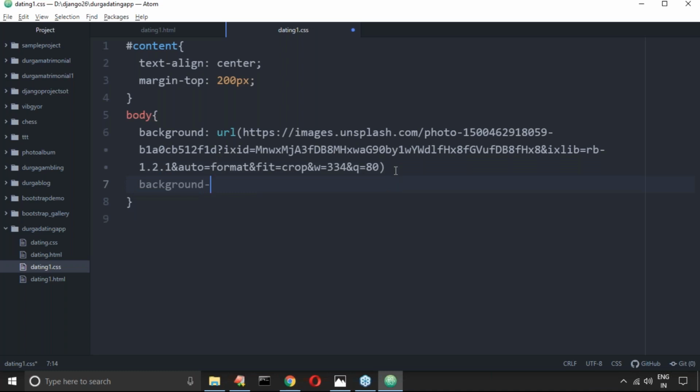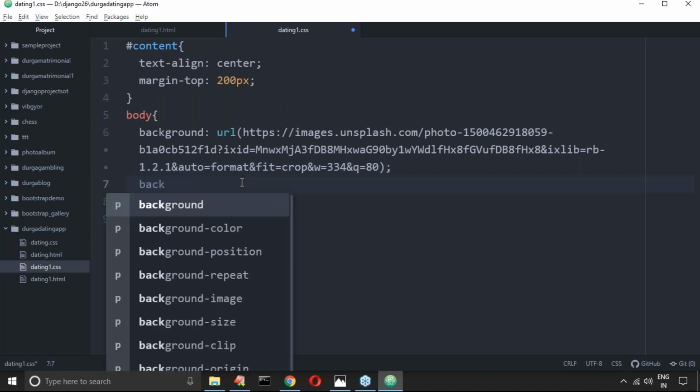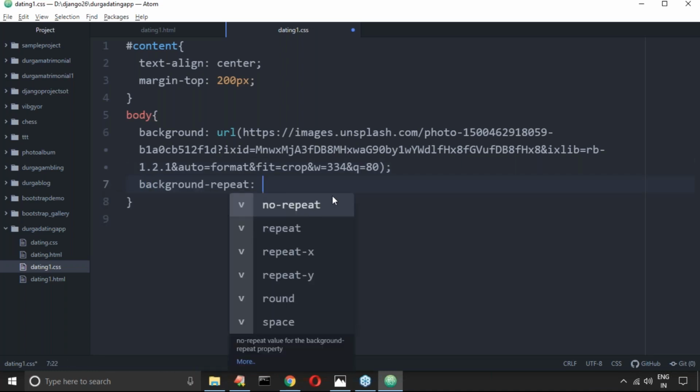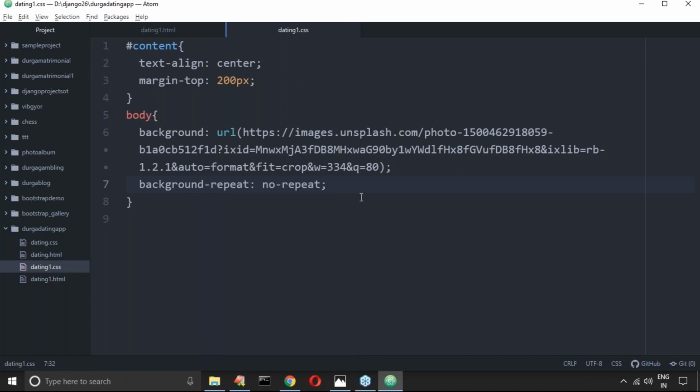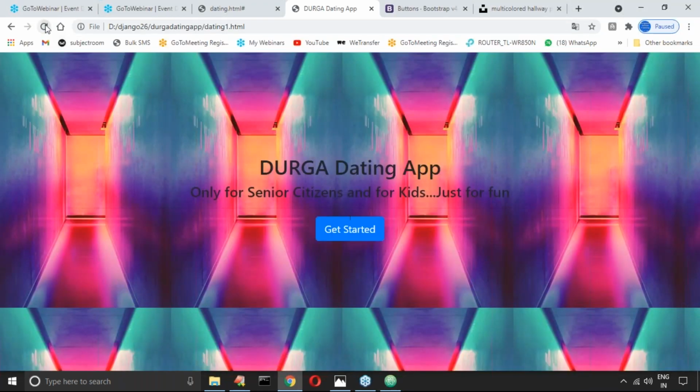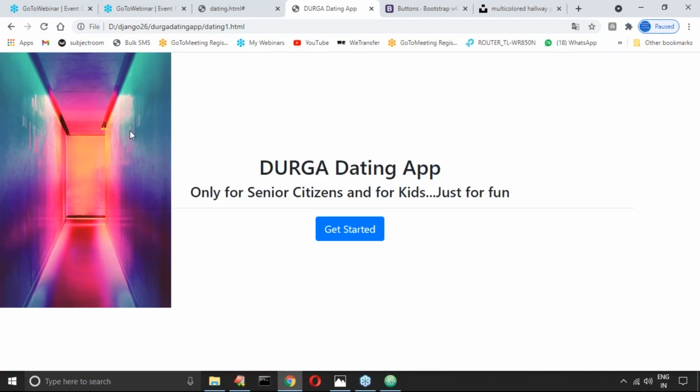Background repeat. There is one property, background repeat. What do I take? No repeat. Then automatically only one image appears. Wow, good. Are you getting the point? Only once it is there.